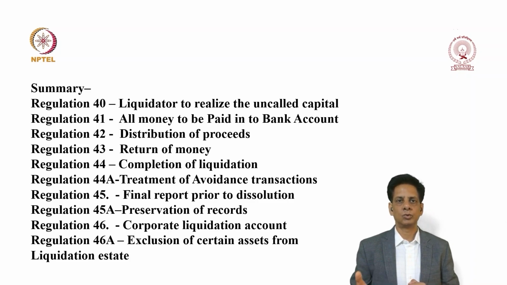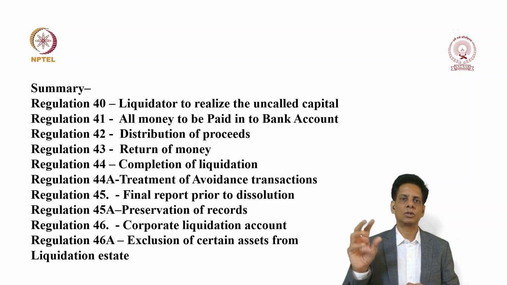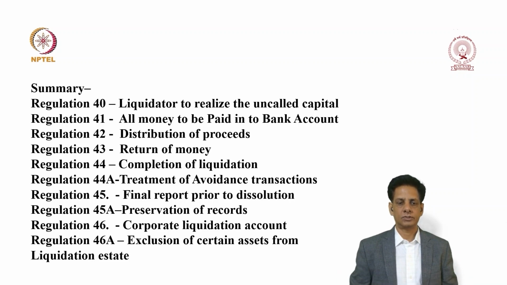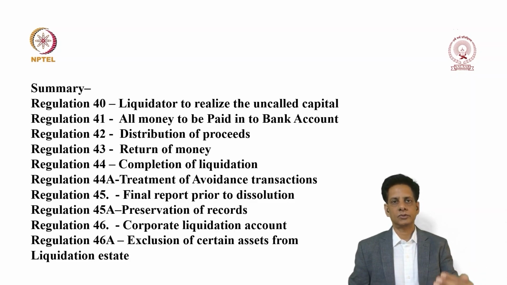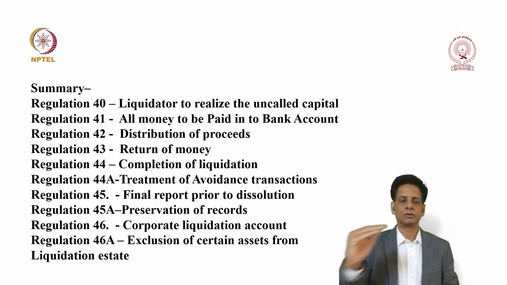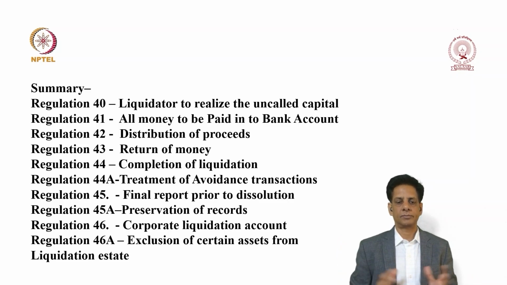44A talks about how you deal with the avoidance of transactions. What it says is all the assets which are part of such transactions should form part of the liquidation estate. Then there should be a final report prior to dissolution filed by the liquidator, and after that there are residuary regulations which say that the liquidator shall preserve the books of accounts and other records for a period of 8 years, and he must create a liquidation account from which he actually pays monies and receives monies into the bank account.